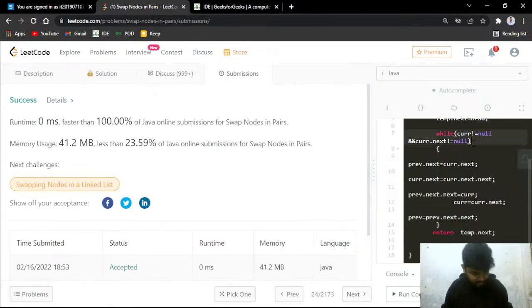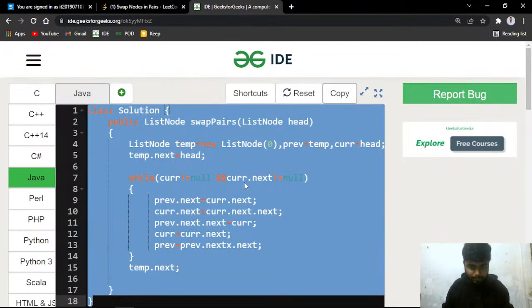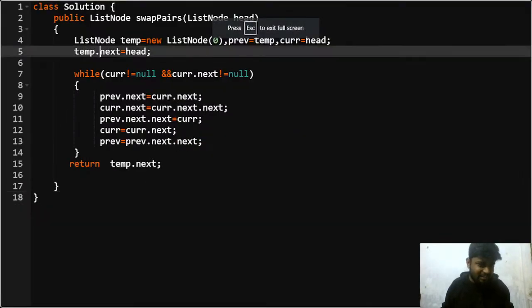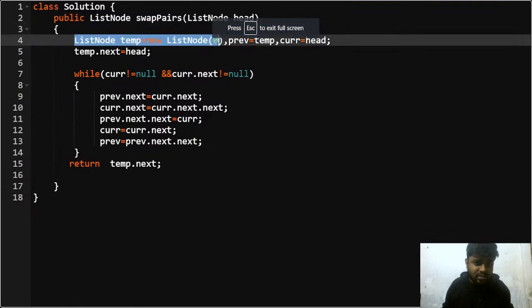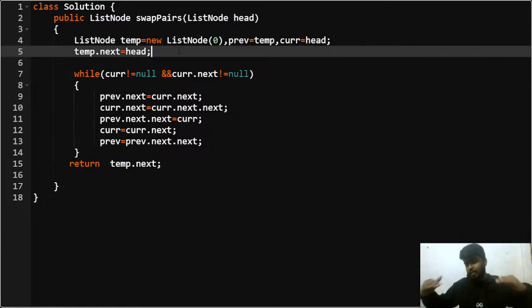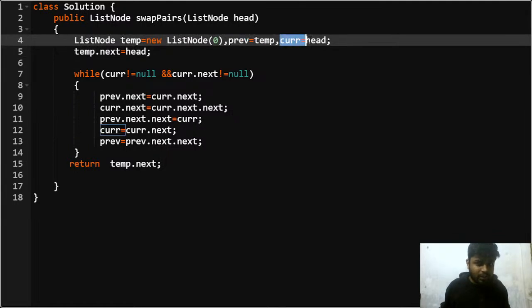So this was the approach that I've told you. Let me copy the code here and show you. The question is the LeetCode daily challenge for today, swap nodes in pairs. So basically I've made a temporary linked list. First of all, I have added a node 0. Then I've marked temp dot next equal to head, so that the temporary linked list contains the complete linked list. Then previous is equal to temp and current is equal to head.